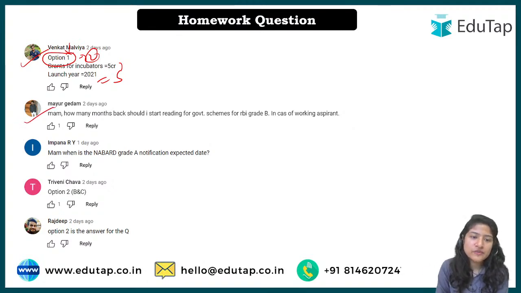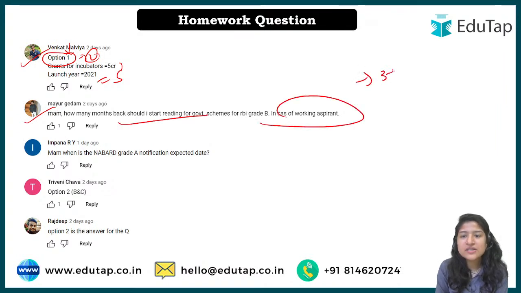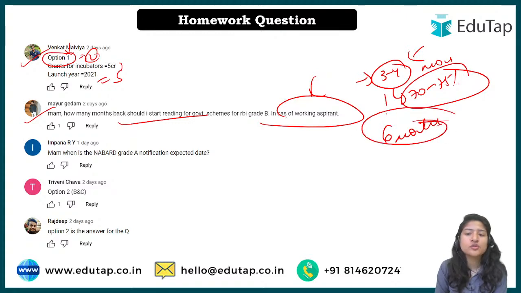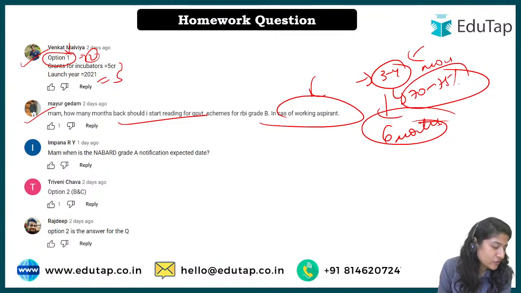Okay, Mayur, if you have done 3 to 4 months, that is more than enough. Approximately 70 to 75% of the paper will fall under this category only. But if you want to be on the safer side, and you feel like you have covered the syllabus in good time, then you can go back to 6 months. But I don't recommend going back beyond this. There can be 1 to 2 questions that are even 1 year back, but you have to understand that you have to skip those questions. You don't have to top the examination. 1 or 2 questions, or 2 to 3 questions, are safer to skip. The number of questions beyond 1 year will not be that many.